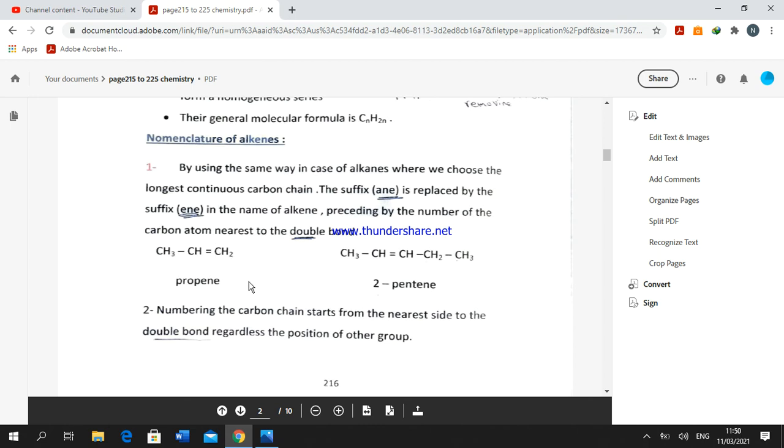So its name changes from propane into propene, by replacing the suffix ane with ene. The numbering of the carbon chain in the case of alkenes starts from the carbon nearest to the double bond, regardless of the position of other groups.